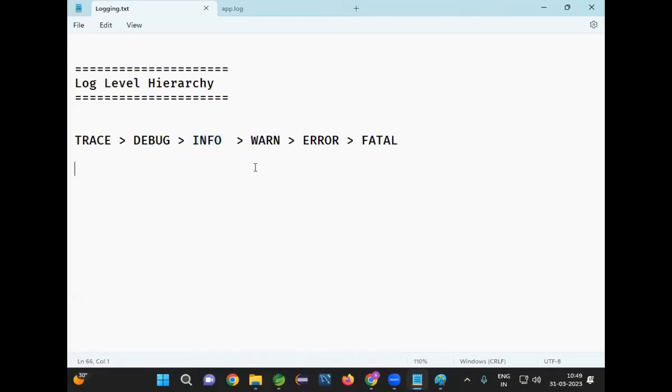Now, when you have a log level, it will follow hierarchy. If the level is info, from info, all the other levels will be printed. Info will be printed, warn will be printed, error will be printed, fatal will be printed.